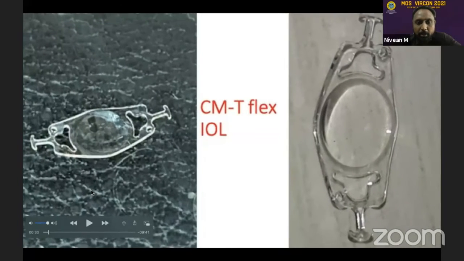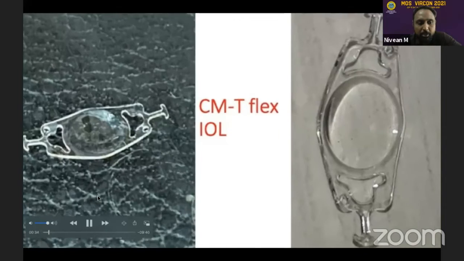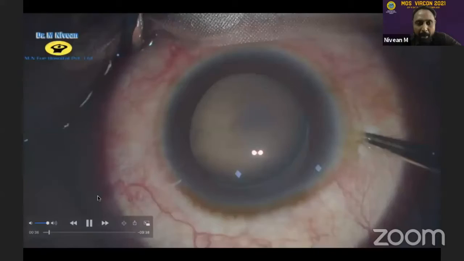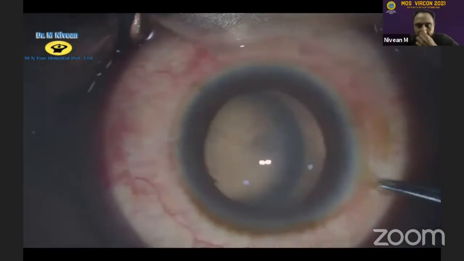So that's why I thought, why not a new option, a new IOL that is fit for these aphakic patients? So there came the CM T-Flex. As you can see, it's a single piece hydrophilic lens with a specialized T-shaped haptic. These T-shaped haptics, when brought out of the sclerostomies, open up and prevent it from falling back. So there will not be any tucking or suturing. Let us go through some case scenarios.